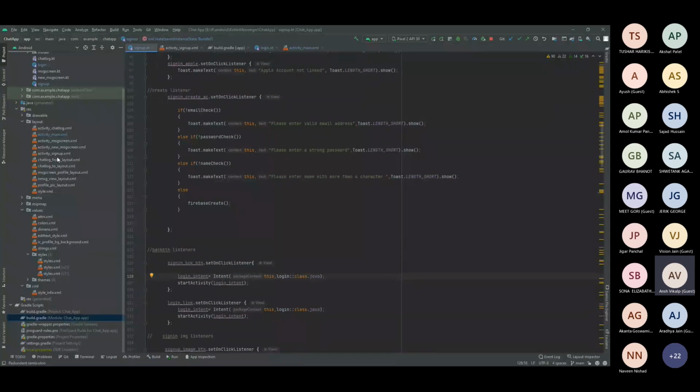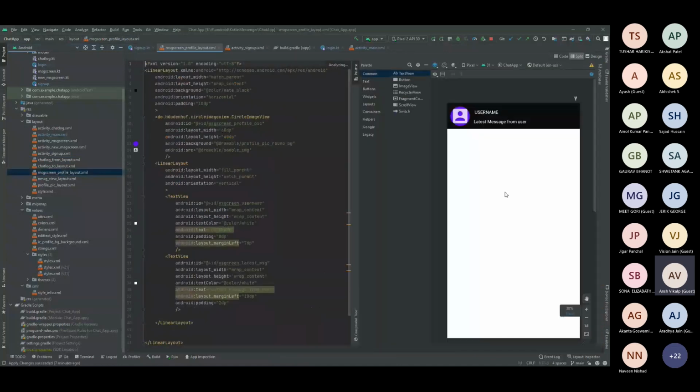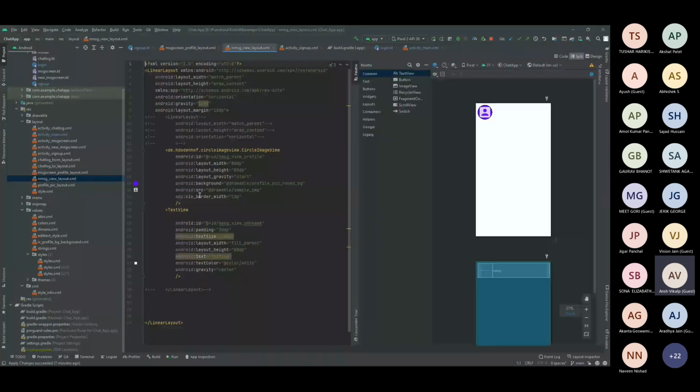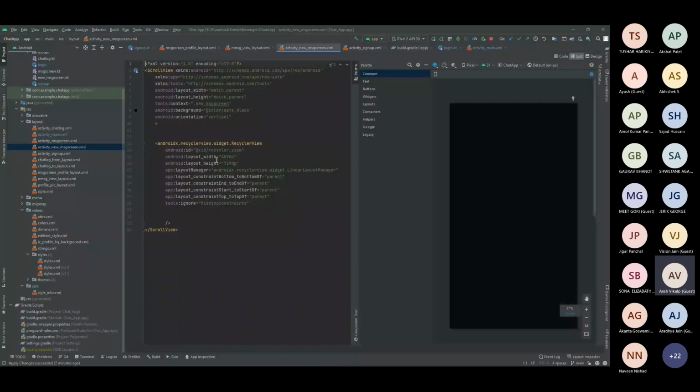Here you can see in the chat log, message screen profile layout, new message. I will give a short explanation of recycler view. What is recycler view? Normally, you have many messages, right? In WhatsApp, as you chat with a previous person, you have many messages. But in order to load so many messages, for example, there are thousands of people, okay, you might have chatted in the past.